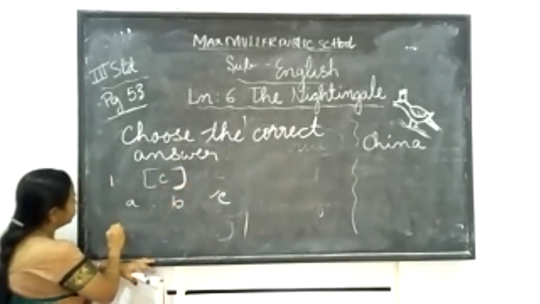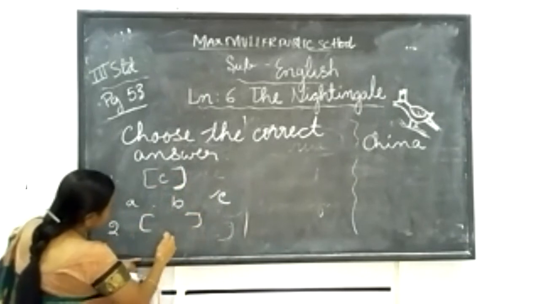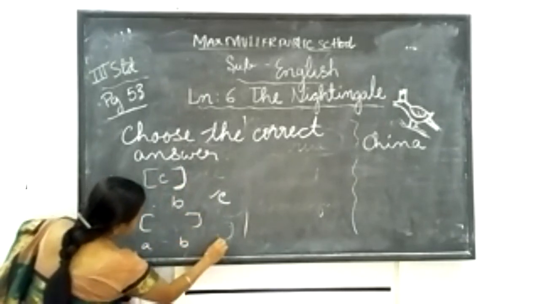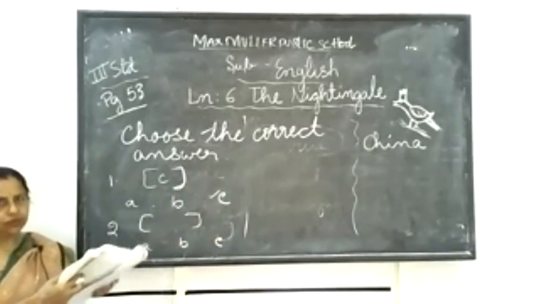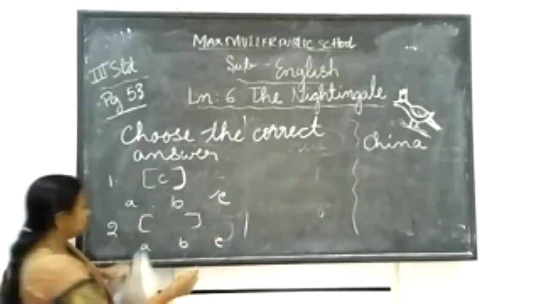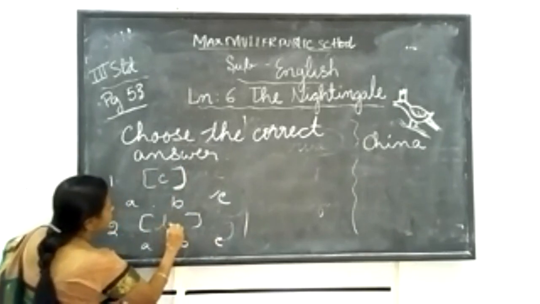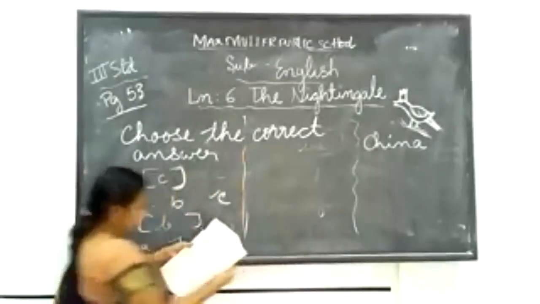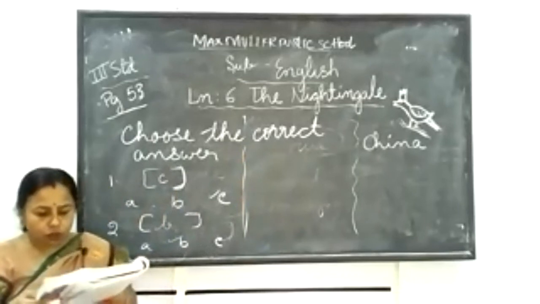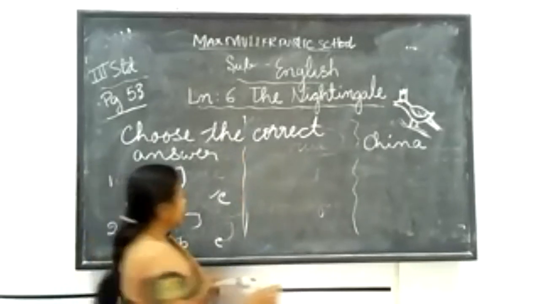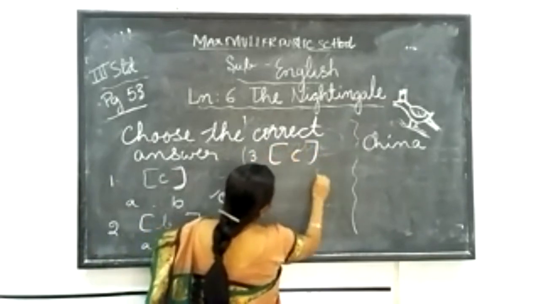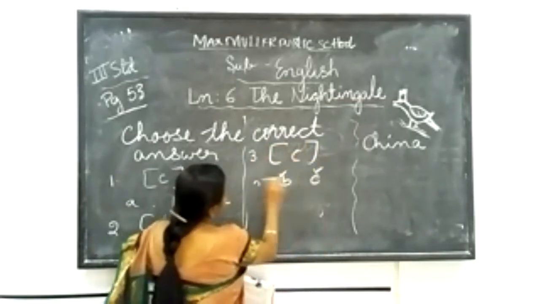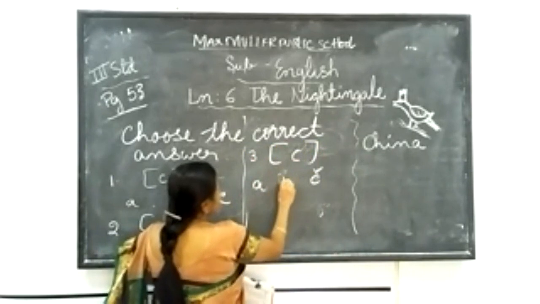Number 2, bracket, and 3 options are there. A, B, C. The palace was made of porcelain, white marble, porcelain. So B option you put and write B here. Now, 3. The emperor heard the songs of the nightingale. Nightingale. That is C option. C option you choose.